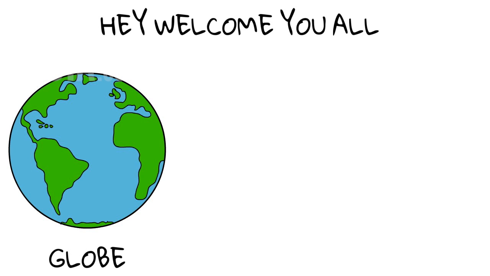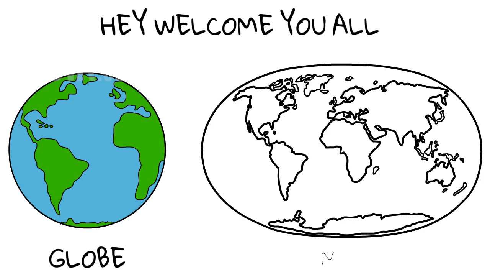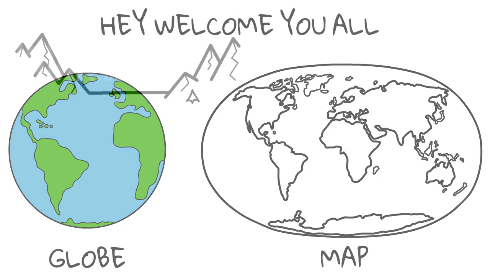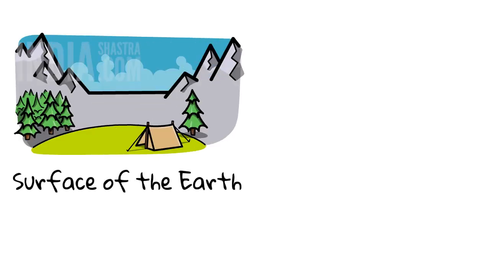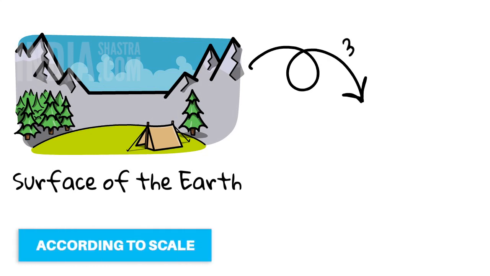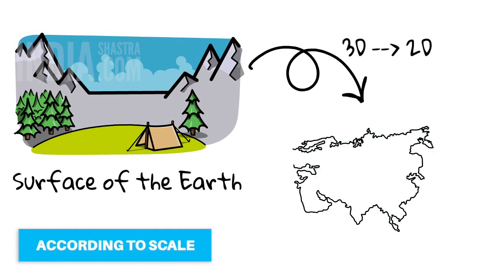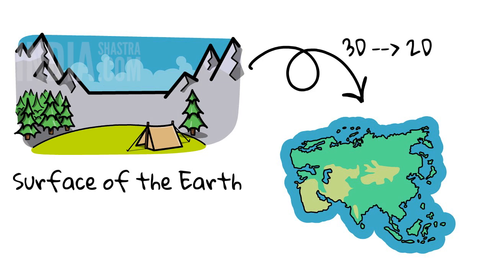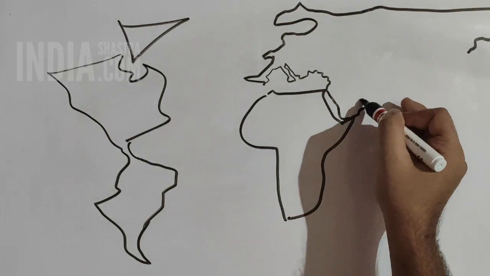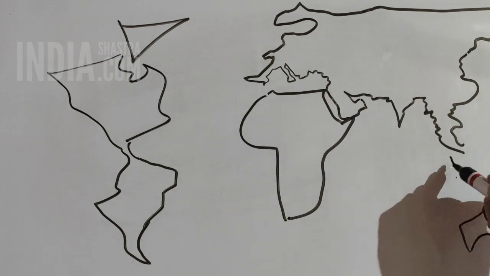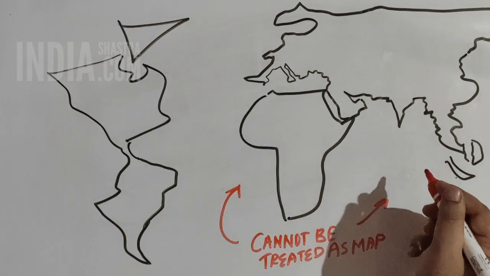In this video, we will learn about the maps. Now, what is the map? Basically, map is a representation or a drawing of the surface of the earth on a flat surface. And most importantly, it is according to scale. Now, let me explain it to you. This drawing of the world cannot be treated as a map because it is not drawn to the scale. Now let us move further.